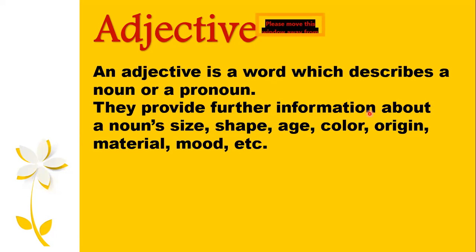They provide further information about the noun's size, shape, age, color, origin, material, mood, etc. So basically, an adjective can be a descriptive word which can be describing several different features regarding a noun or a pronoun, that is the size, the shape, the age, color, origin, material, mood, etc. Anything, okay? Suppose if I tell you an example here, then it can be Alina is a smart girl. So again, girl is a noun and smart is my adjective here. Why? Because it is describing my noun, right?